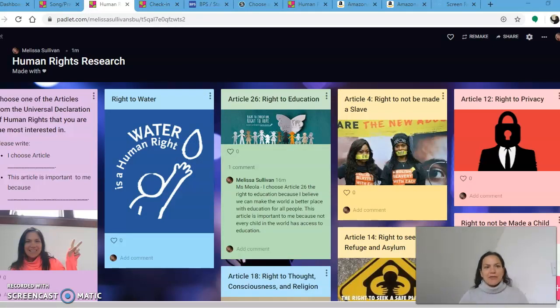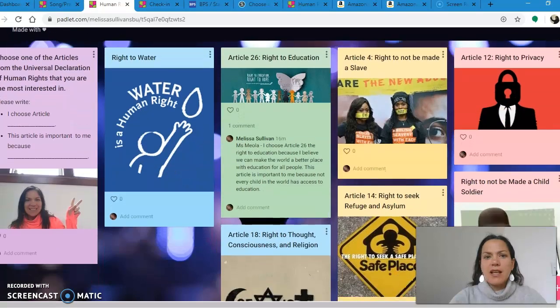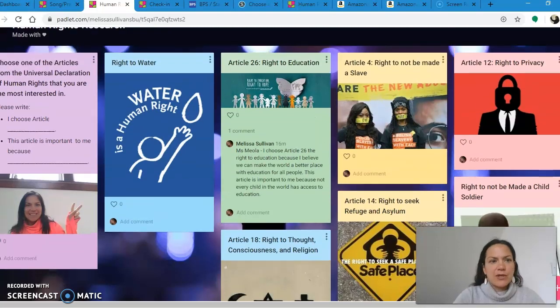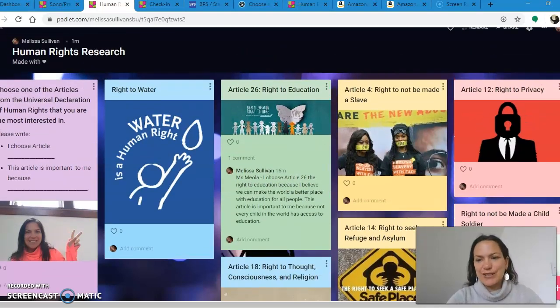So that's it for this Padlet. You can like each other's comments if you like one of these other articles. But here you are selecting which human right you are the most interested in, which article from the Universal Declaration of Human Rights.